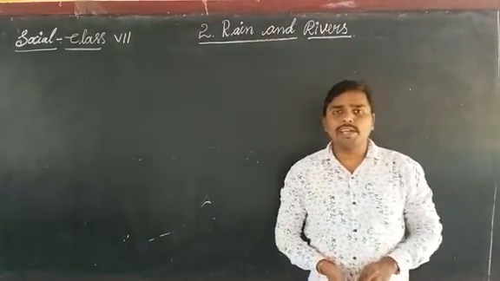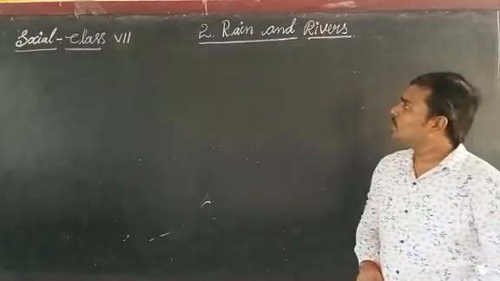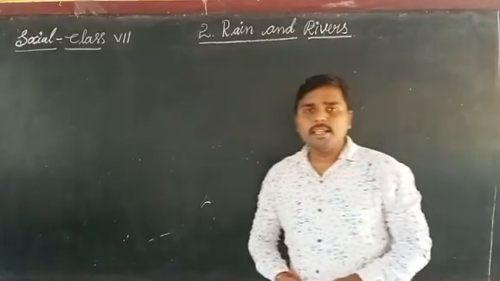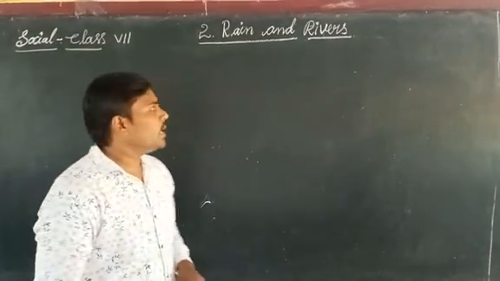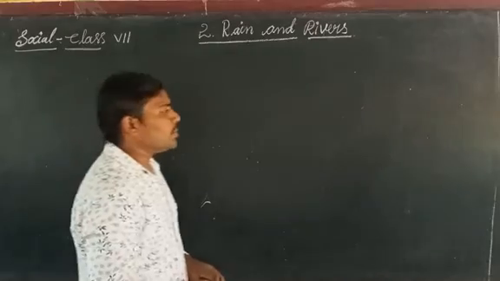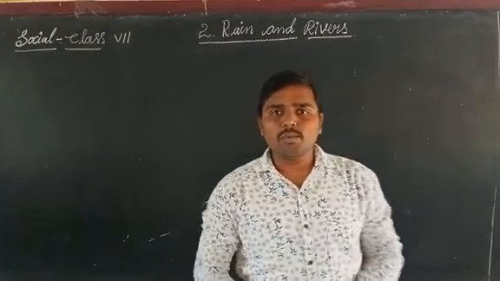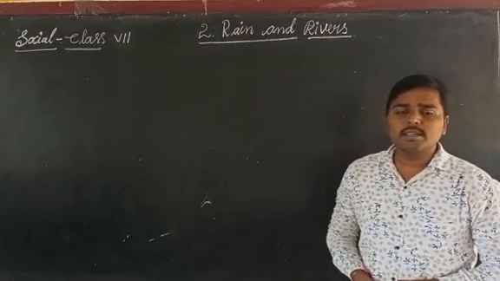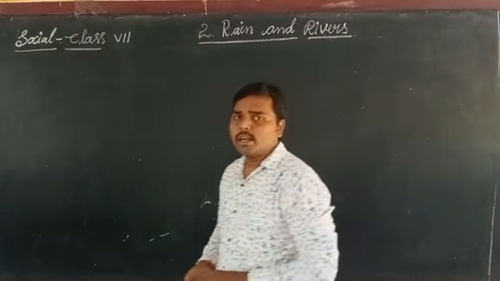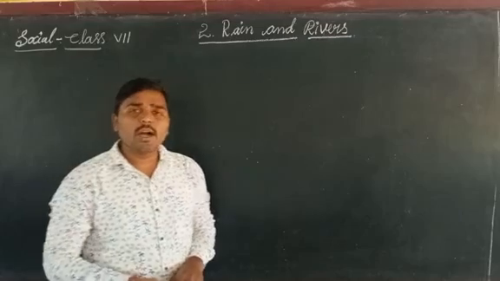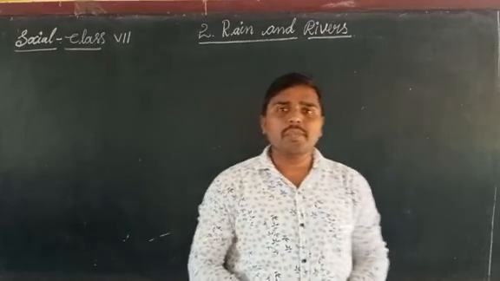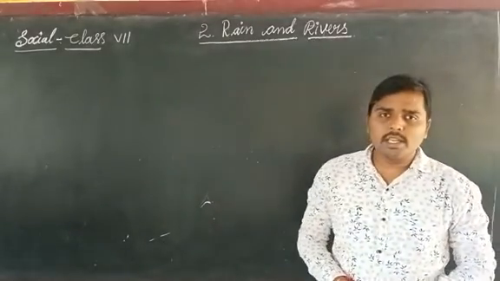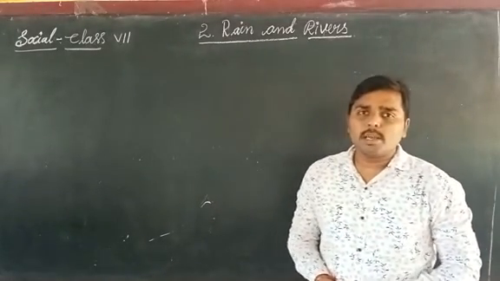Today we are going to discuss the second lesson, rain and rivers. In this class, we will discuss how rains are formed, how rivers are formed, what causes rain, how clouds are formed, and how evaporation happens. These are the topics we will discuss in this class.